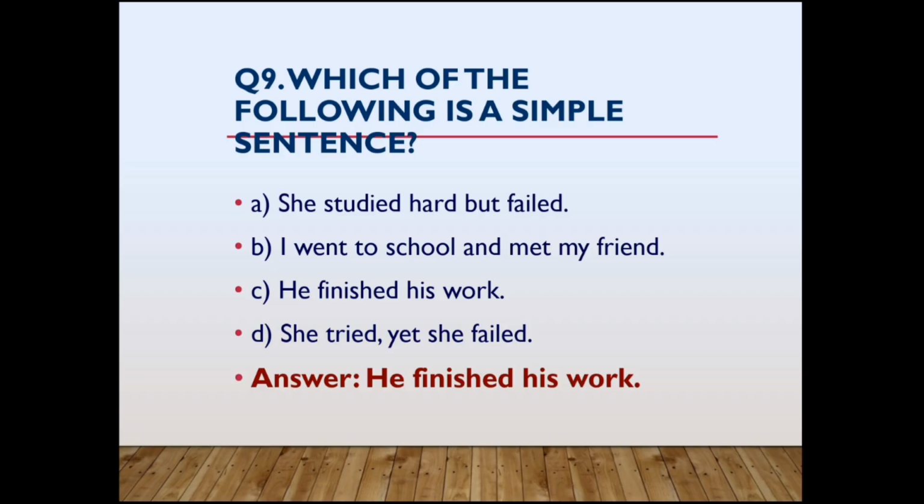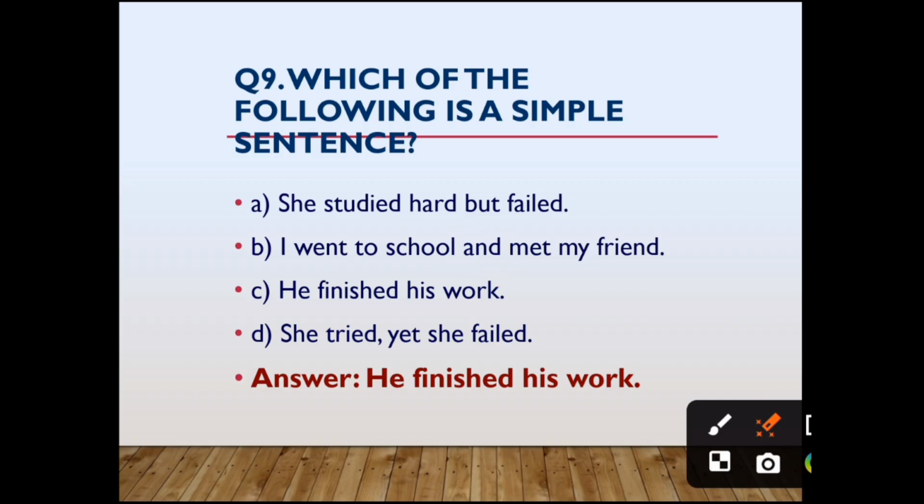See here, first option. What is the first option? She studied hard but failed. Here but is used. So that is why it's not a simple sentence. Next, second one. I went to school and met my friend. Here and is used. See here, this is one main clause. This is another main clause. That is why this is also not a simple sentence.